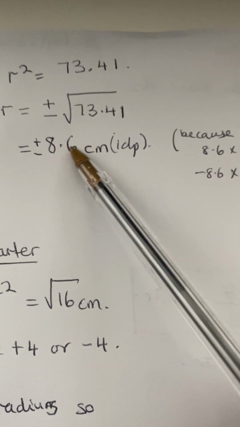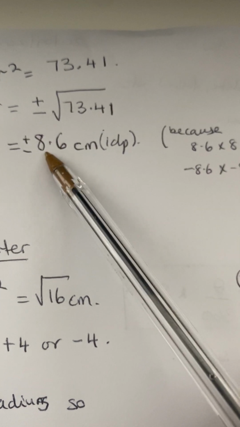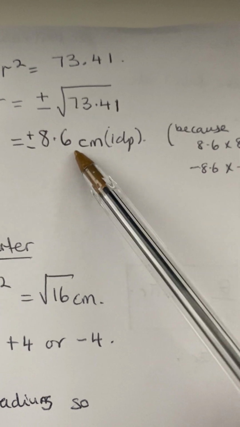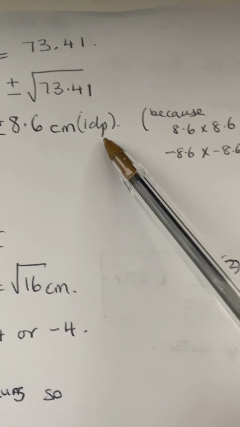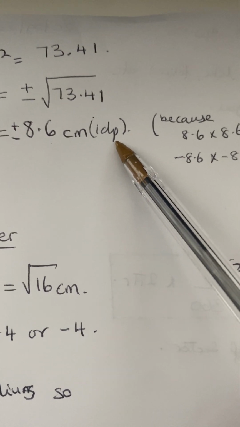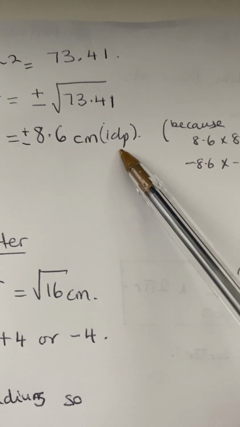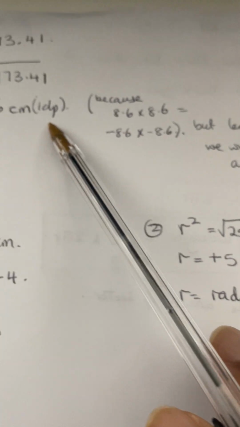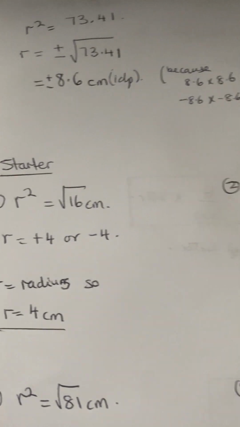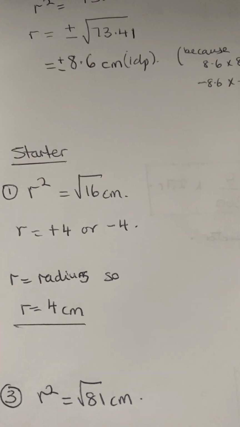So we ignore the negative part, and our answer becomes 8.6 centimeters to one decimal place. So the radius is 8.6 centimeters, because we need a length, we can't have a negative length.